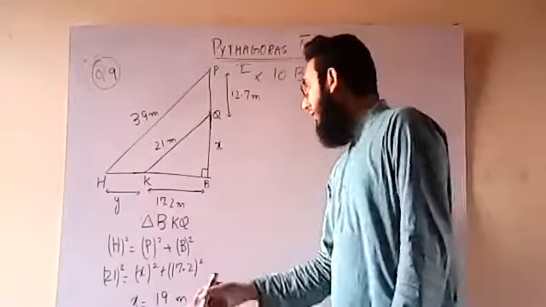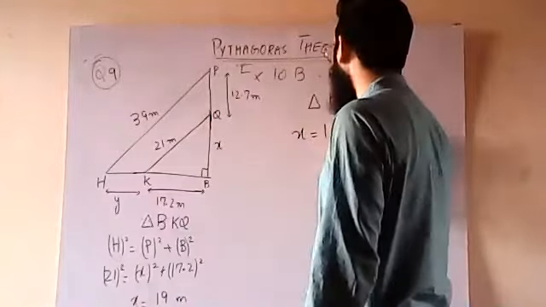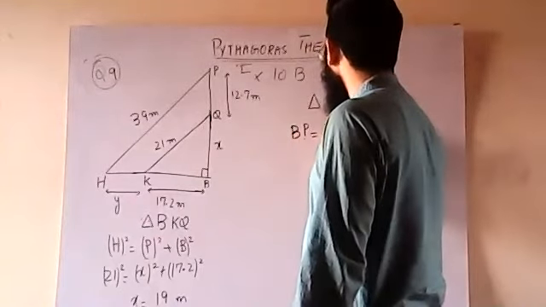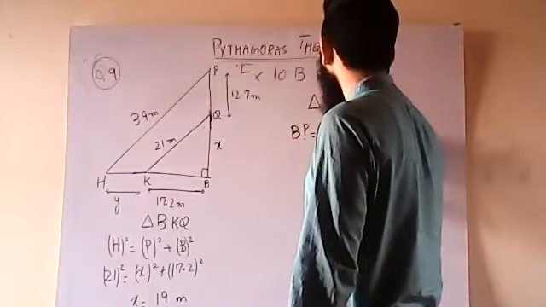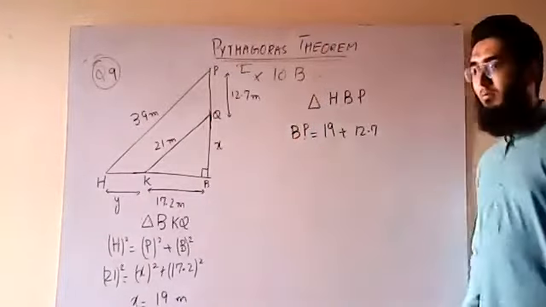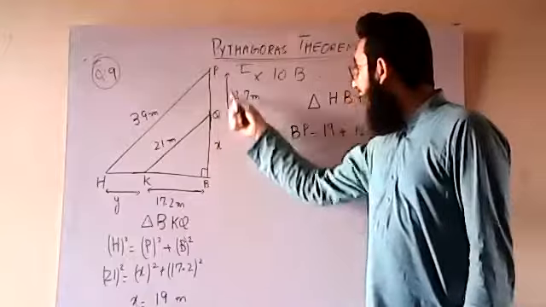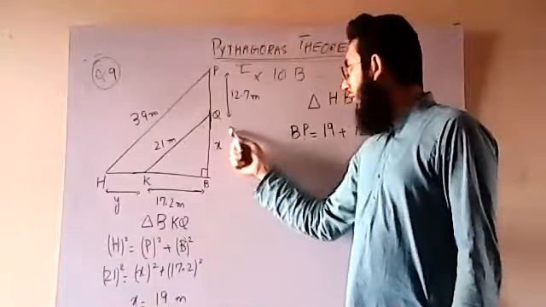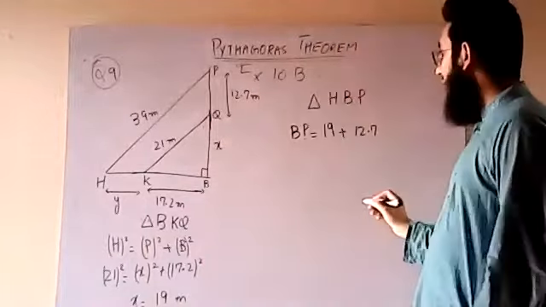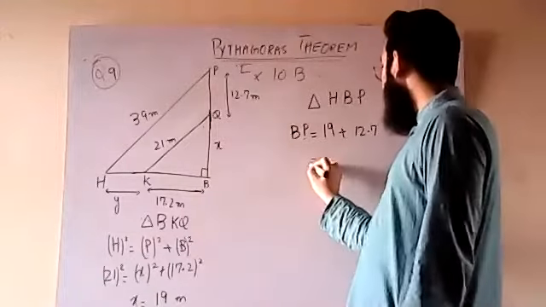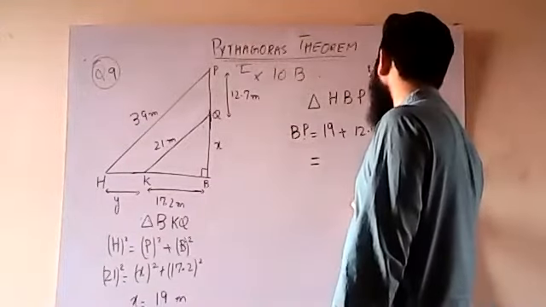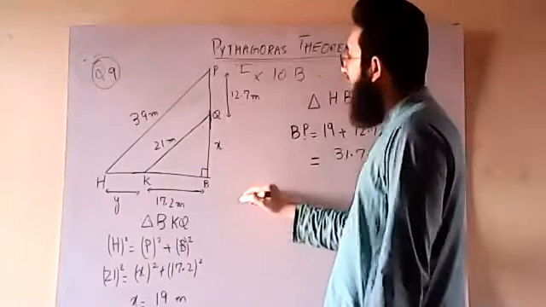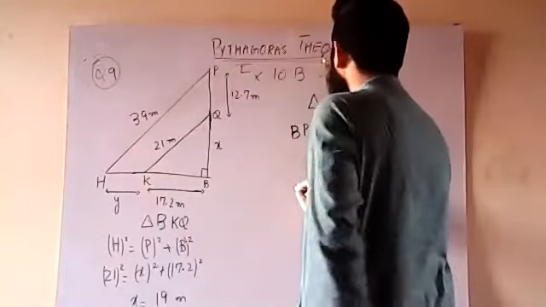Because, for example, the value of X is 19. I've just assumed it, I do not know the exact value. So the value of BP will be equivalent to 19 plus 12.7. I have not calculated 19 plus 12.7, calculation is your part. For example, it gives me 31.7 meters. This is 31.7 meters. This is 37. This is 39.